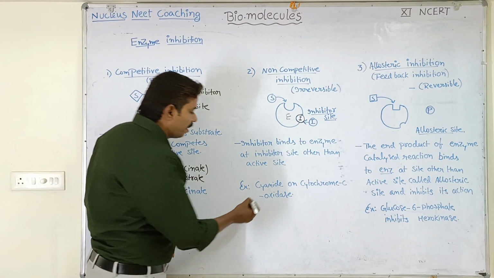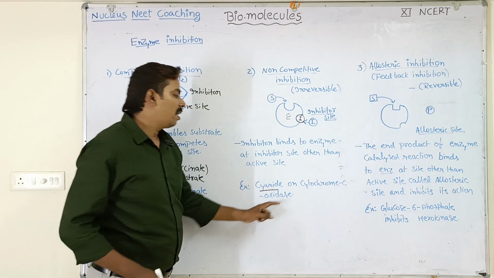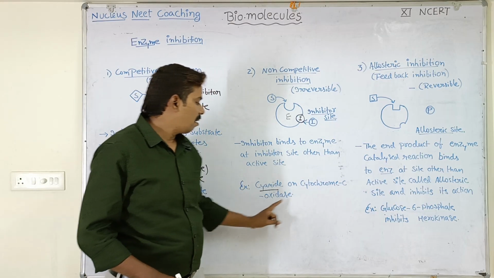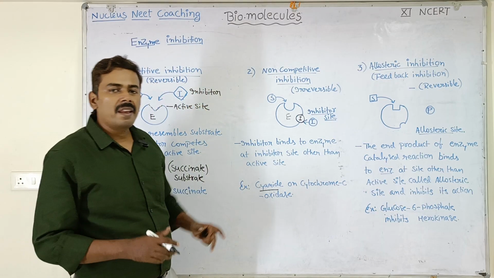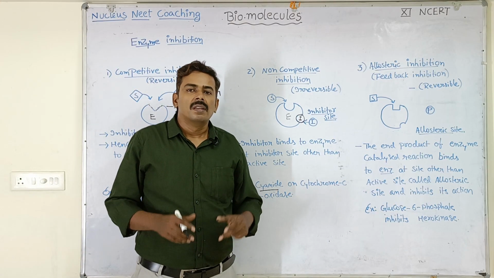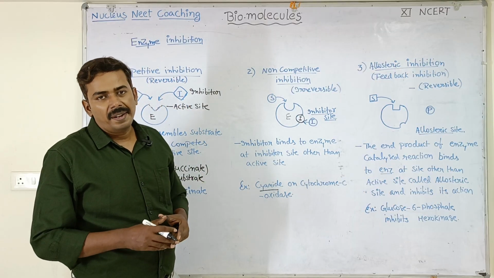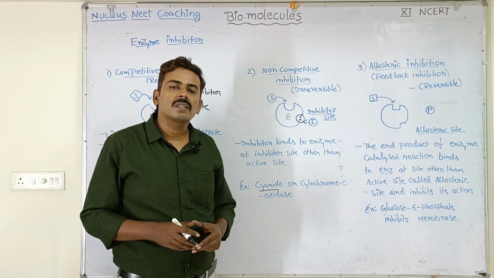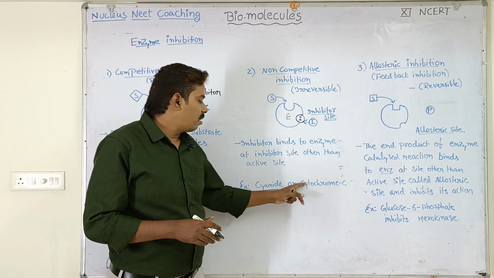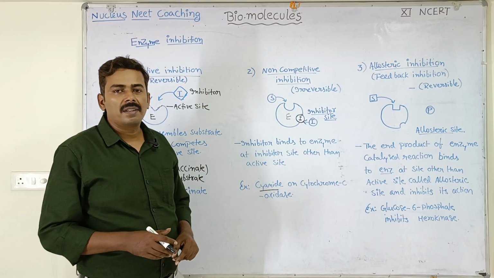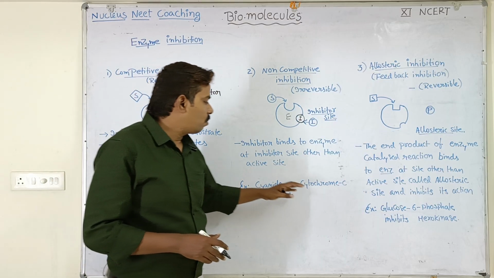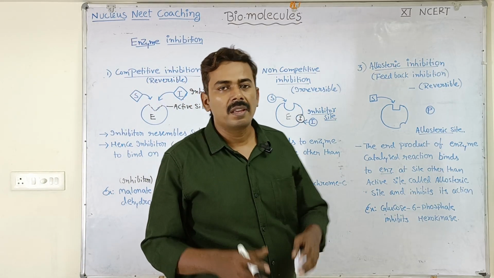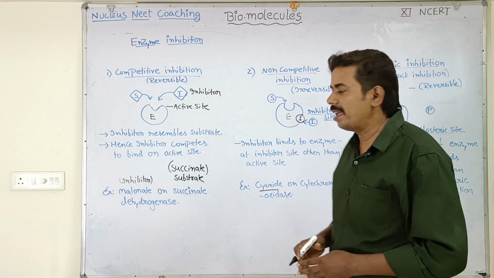Example is cyanide on the enzyme called cytochrome C oxidase. So during cyanide poisoning, what will happen? When people swallow cyanide, a poisonous substance, it will go and block the cytochrome C oxidase inhibitor site. This is a crucial enzyme involved in ATP formation in mitochondria.